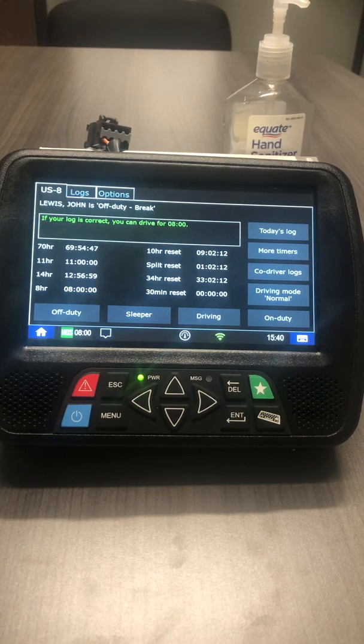Good afternoon, drivers, and welcome to Select One. This is an introduction to the e-log system we have here at Select One, which is from Driver Tech.